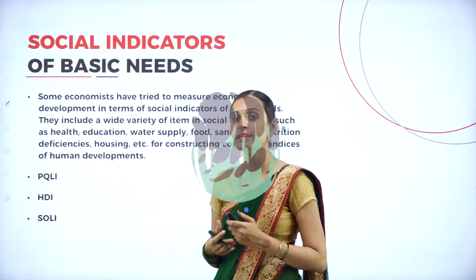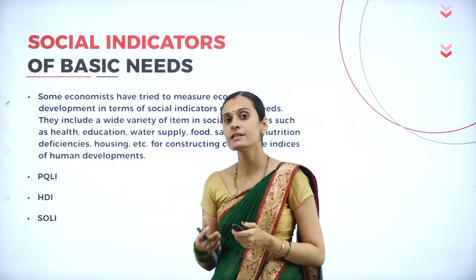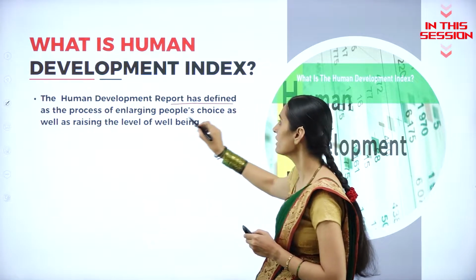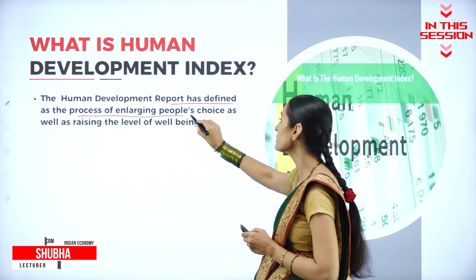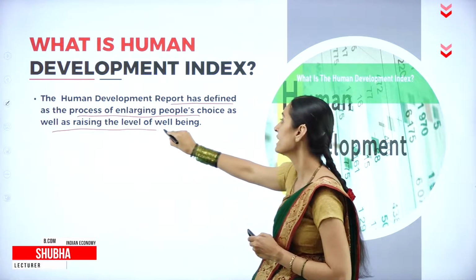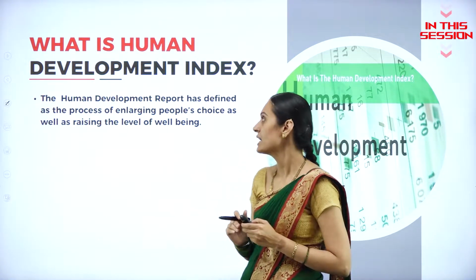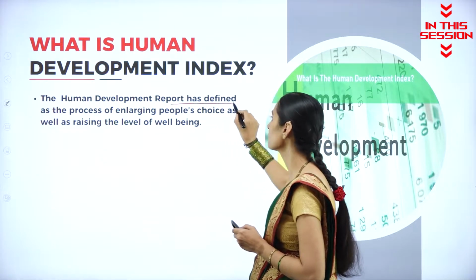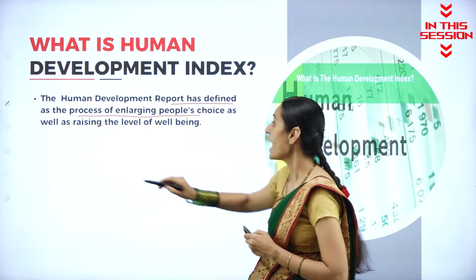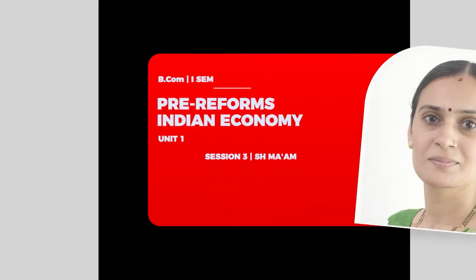There are so many indicators which measure the economic development of a country. So these indicators are considered social indicators. This report has defined development as the process of enlarging people's choice and also raising the level of well-being. HDI, Human Development Index.